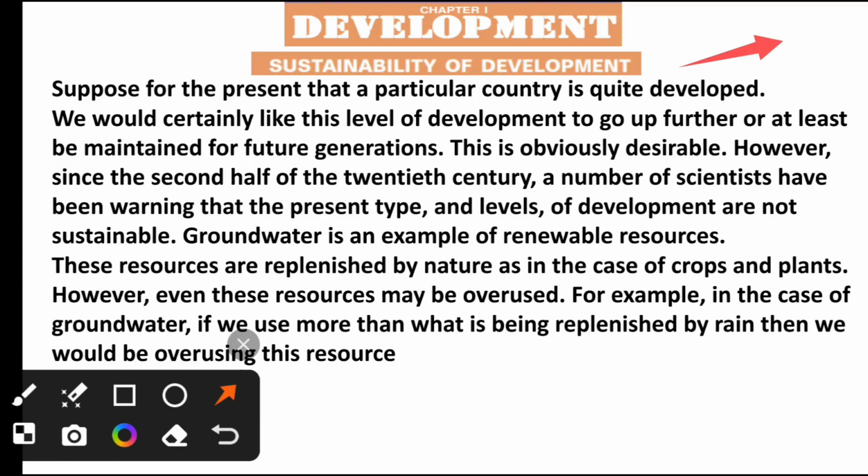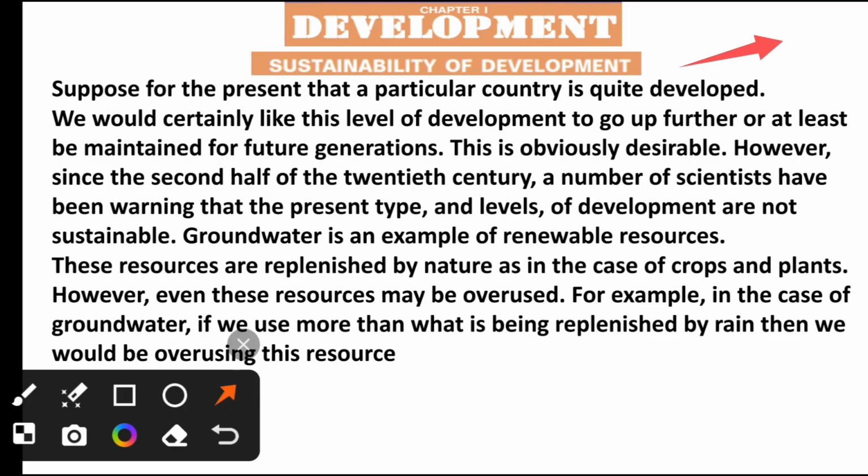Development doesn't mean utilizing all the resources belonging to a country and exhausting them, so that there will be no resources for future generations. So what is the actual meaning of sustainability of development? We have to utilize the resources in a proper way for achieving development and make these resources available for future generations. Why? Because they have to live, they have to sustain.